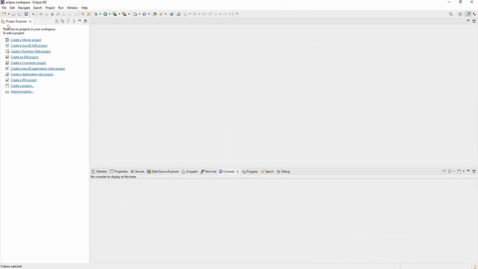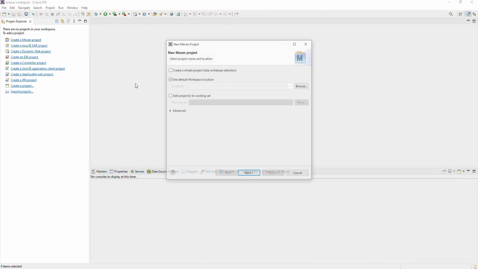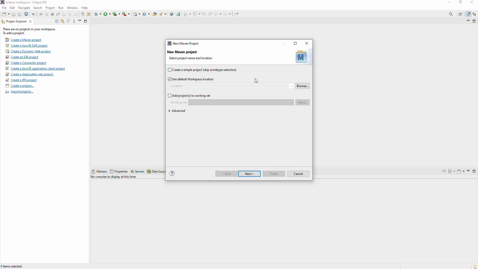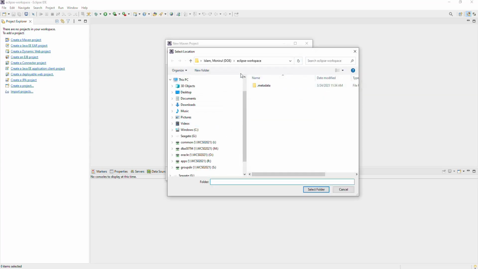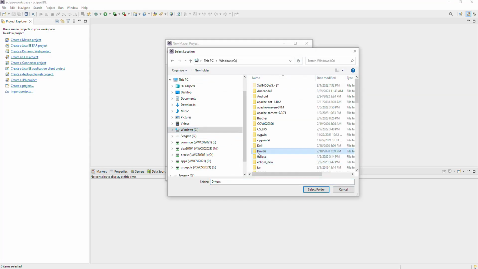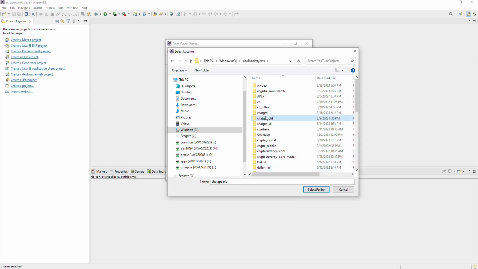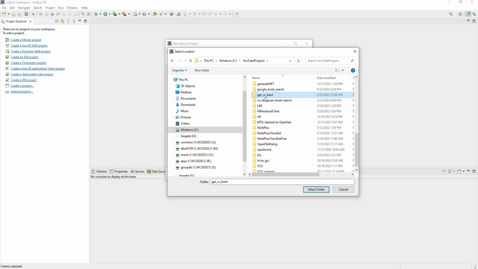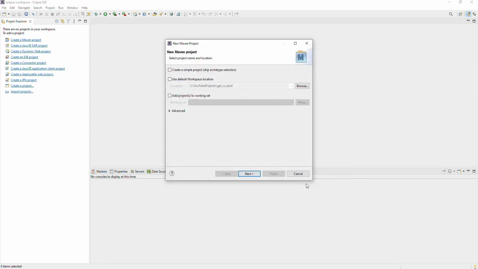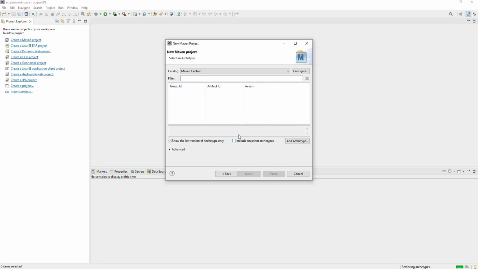I have Eclipse up here, and I'm going to create a new Maven project, and I'm going to create it in this folder that I'm doing my stuff on, which is GPT versus Bard. I'm going to create it in here and say next. Of course, I don't really have any catalog.